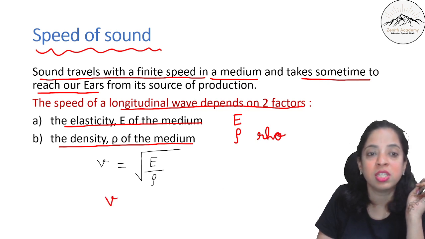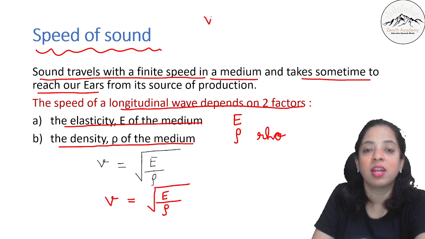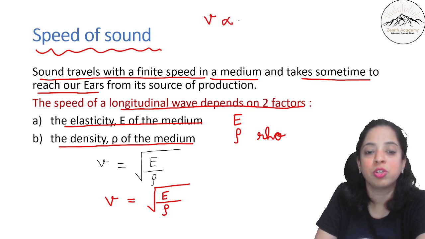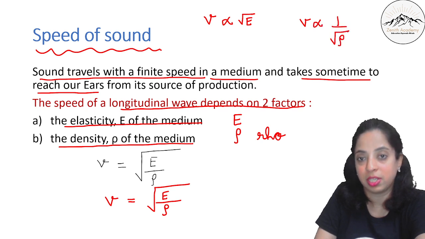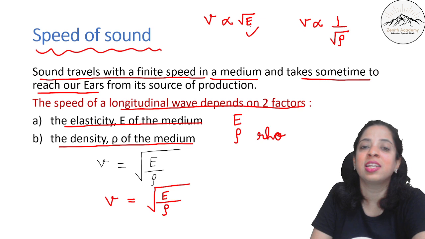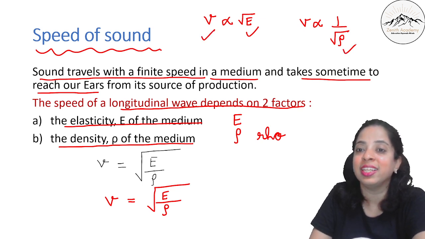So the velocity of sound is the square root of elasticity upon density. You can say that velocity is directly proportional to the square root of elasticity and inversely proportional to the square root of density. As the elasticity increases, velocity also increases. As the density increases, the velocity decreases.